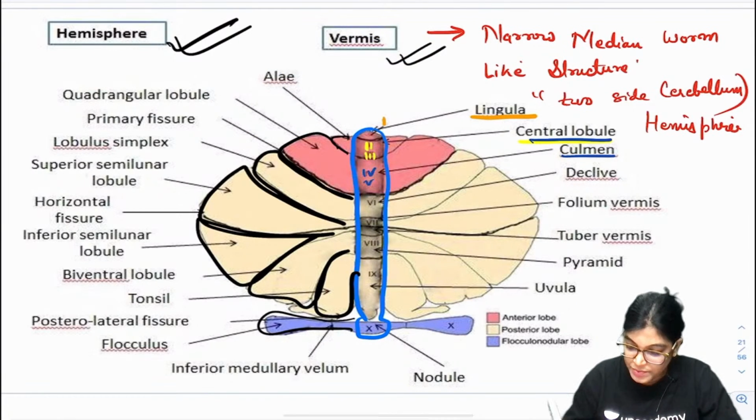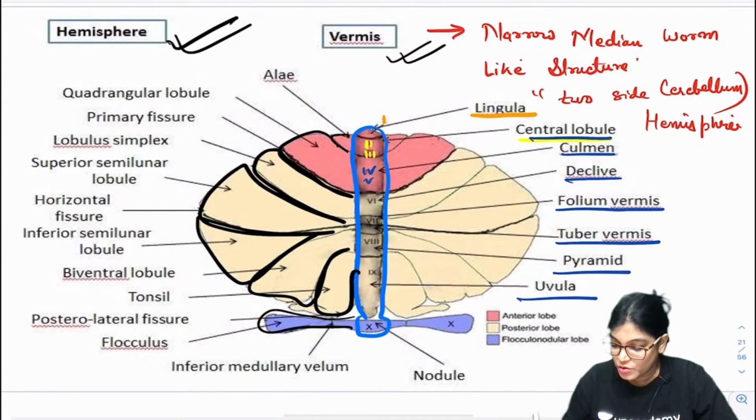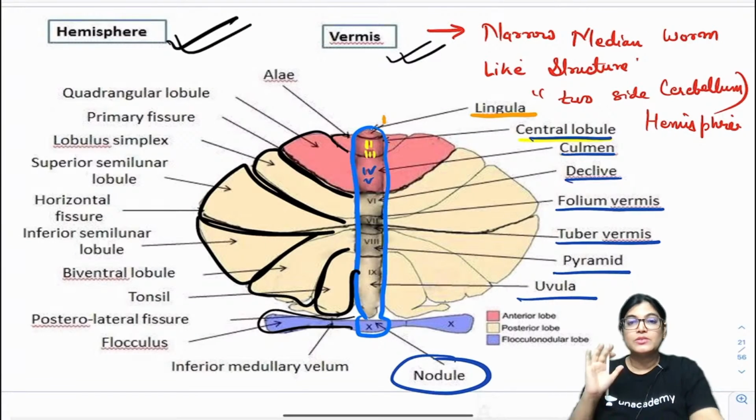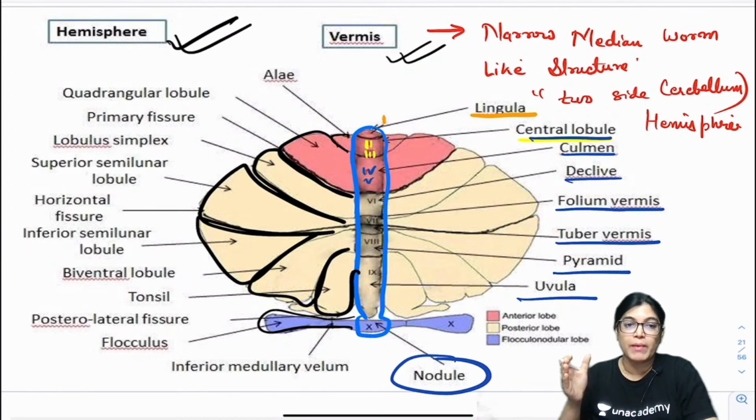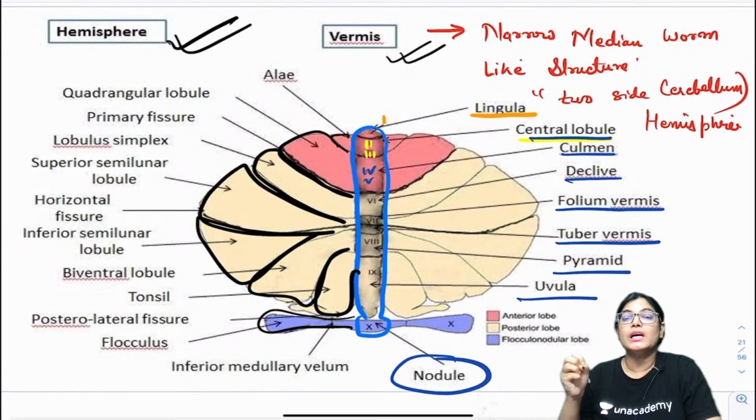The fourth and the fifth: declive, folium vermis, tuber vermis, pyramid, uvula and nodule. Okay, so now you can see the naming of the vermal parts. It is important, if you want to attempt the INICET examination also, that you know the names of the vermal or midline parts of the cerebellum.